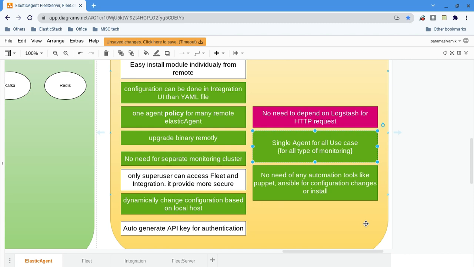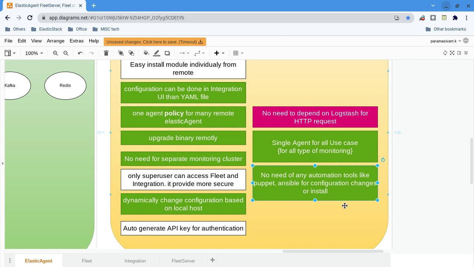It just runs as a service, and there's no need for any automation tools like Ansible or Puppet for configuration or installations. Some people say, if you are going for 10 plus or 100 plus installations, why not consider Ansible or Puppet? But I don't want to depend on external configuration tools or configuration changes. It is very simple for me. I don't want to depend on any such automation tools.